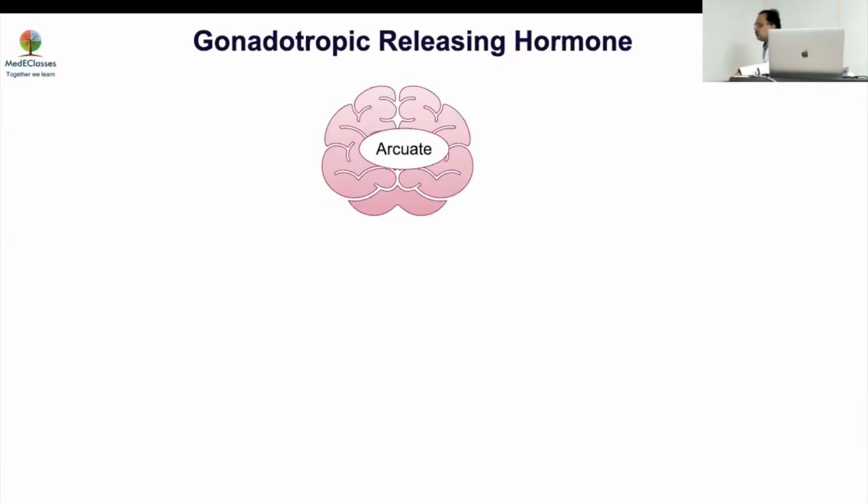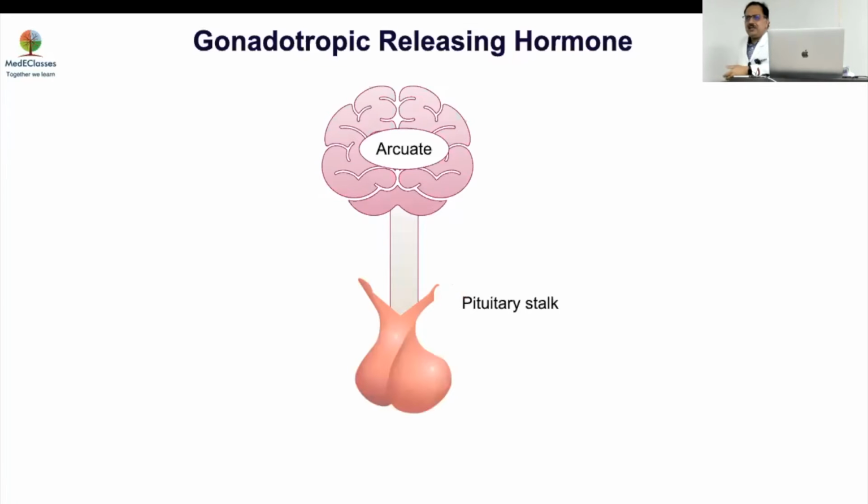Now GnRH is produced in 2 regions. Arcuate nuclei, which is present in both boys and girls. This is the major regulator. And from arcuate, it will go to the median eminence. Their neurons will terminate there. And from there, it will be carried through the hypothalamic hypophyseal system to the anterior pituitary, which is the gonadotrophs, where it will start acting.